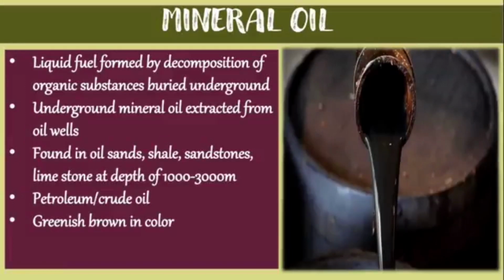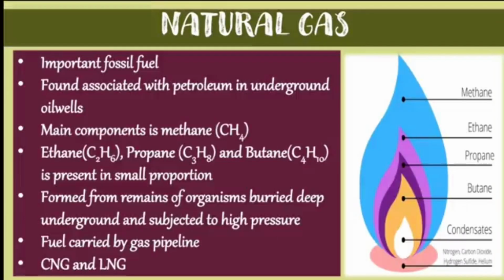Okay, and the extraction of mineral oils is done from oil wells. This oil is found in oil sands, shale, sandstones, limestone, at a depth of 1000 to 3000 meters. Mineral oil is helpful for making petroleum and crude oil, and the color of mineral oil is greenish brown. So this is mineral oil, how it is formed and what can be made from it.